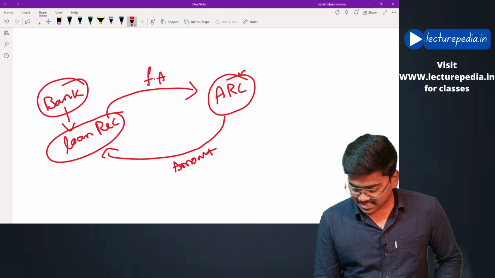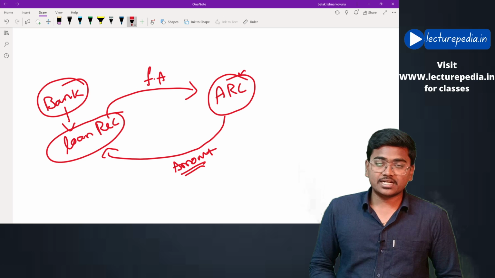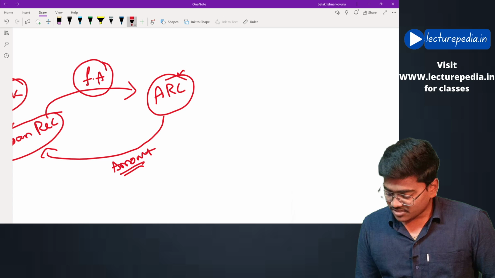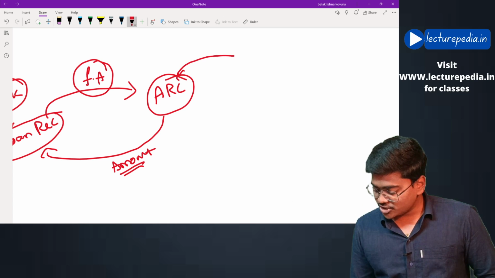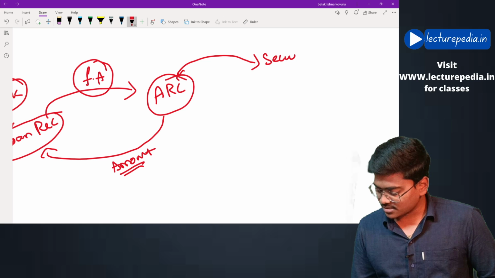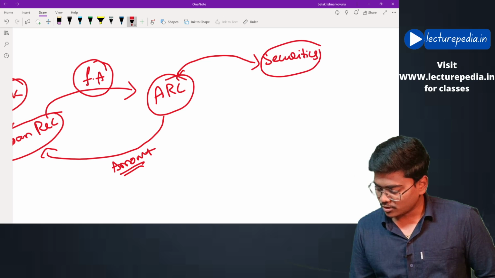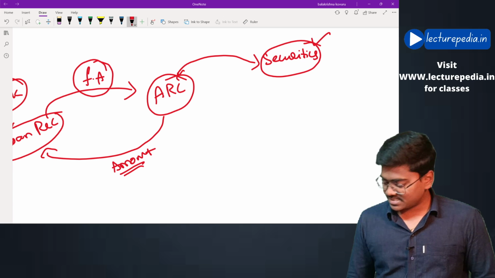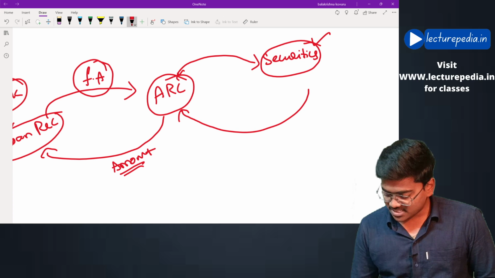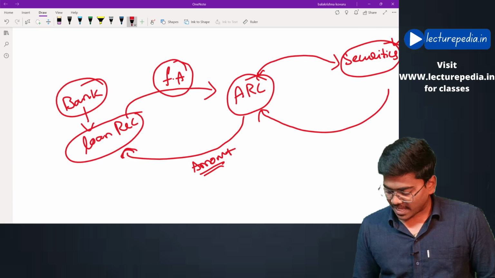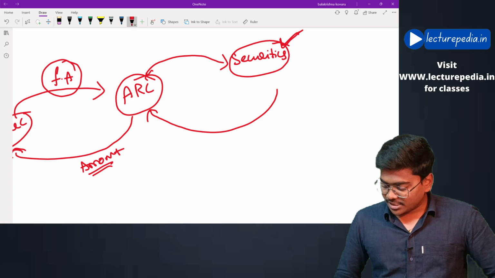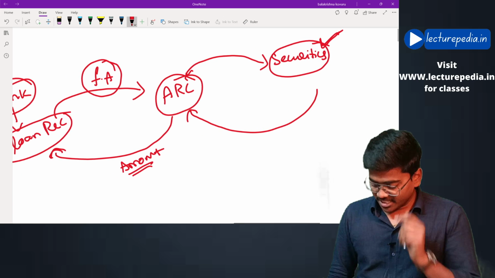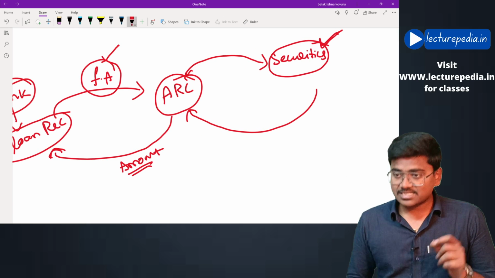Now, how will ARC get the amount to pay? Instead, backing these financial assets, ARC will issue some securities in the market, to the public at large. Now the public will purchase these securities issued by ARC and will give the amount to ARC. This amount will be transferred by ARC to the bank. Now these securities have been issued by the asset reconstruction company, and these securities will be redeemed by recovering these financial assets.